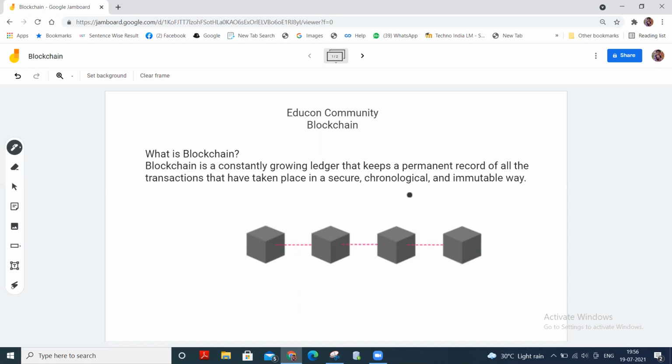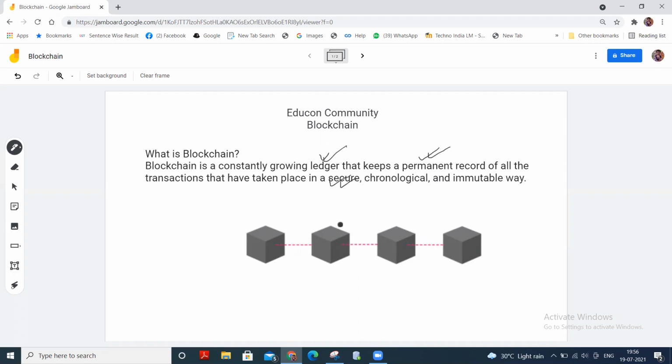So the first term is ledger. It's a file that is constantly growing. This is known as the ledger. The next one is permanent. It means once the transaction goes inside a blockchain, you can put it permanently in the ledger.